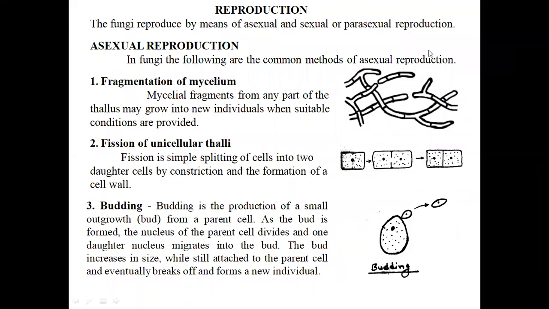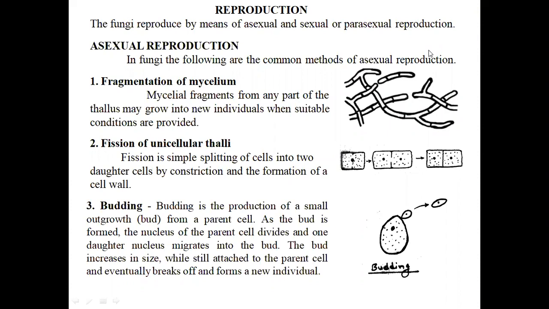So hello students, for our next lecture, that is reproduction of fungi. The fungi majorly reproduce by means of asexual and sexual and also by the parasexual reproduction. First of all, we are looking at the asexual reproduction. The following are the common methods of asexual reproduction in fungi.